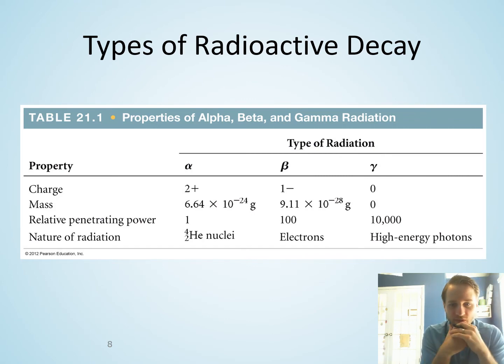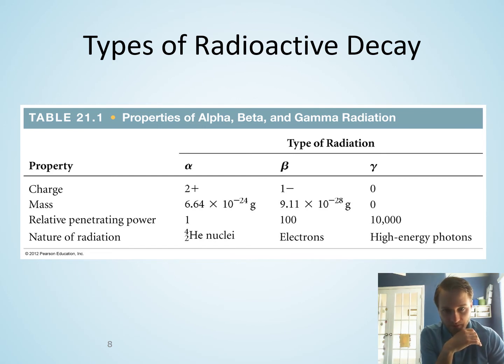Okay. So, to summarize these 3 most common types of decay: the charge of the decaying particle, an alpha particle, is a helium nucleus, so it's got a +2 charge, so it's got 2 protons. The beta particle emission is a -1 charge because that's an electron. And gamma radiation has no charge. The masses of these are based off the mass of the nucleus of a helium, the mass of an electron, and light has no mass.